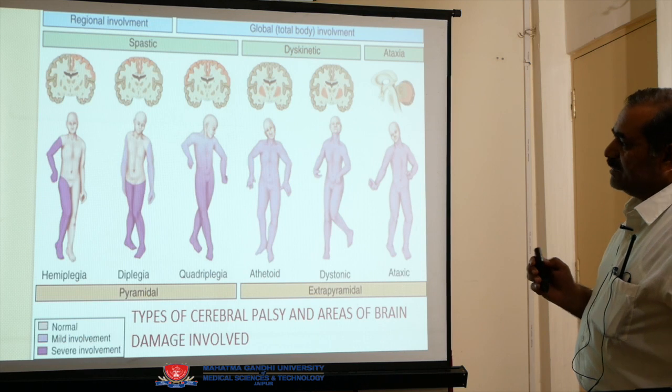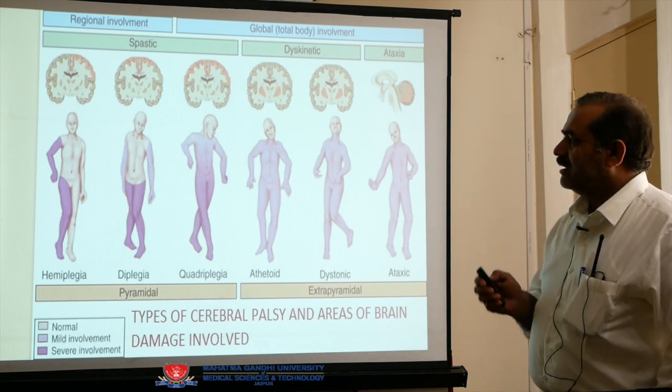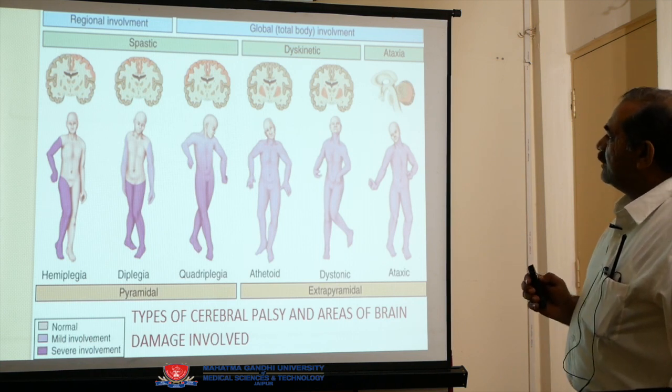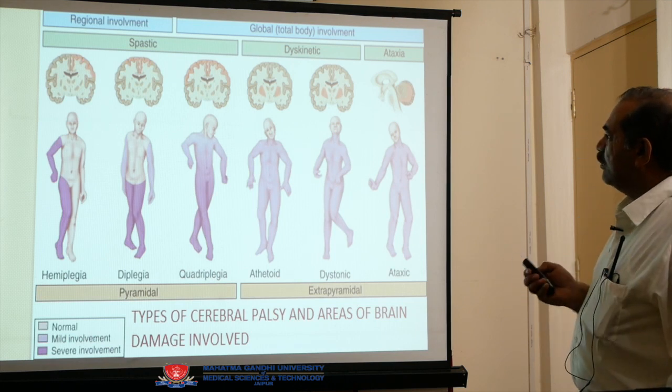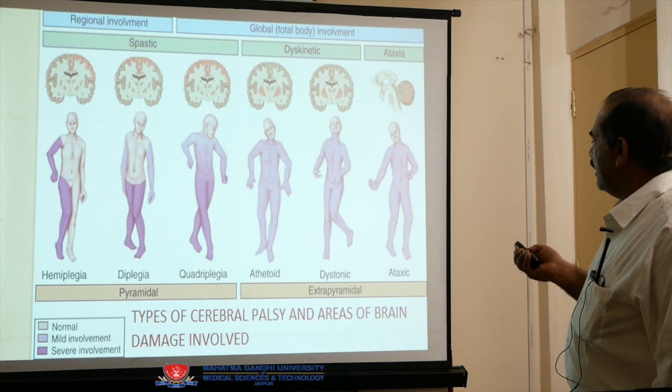Quadriplegia means both upper limbs and both lower limbs, all four limbs are involved. Okay? Athetoid, all the body below the neck is involved. Now dystonia and ataxic.